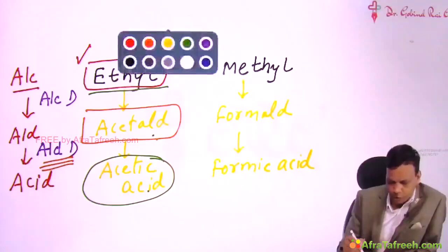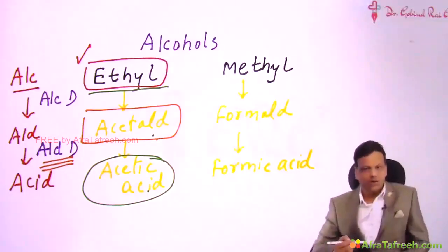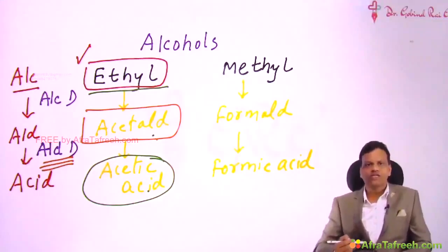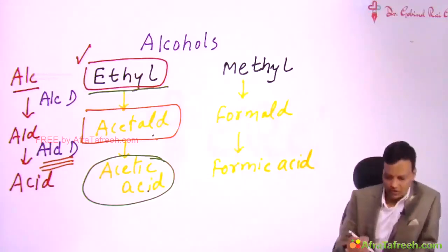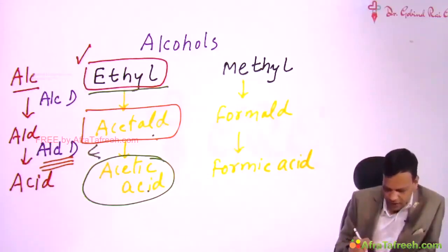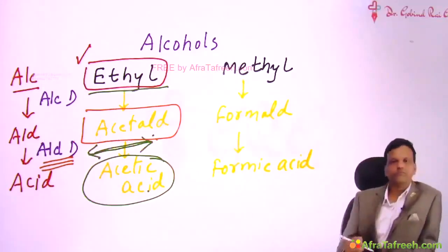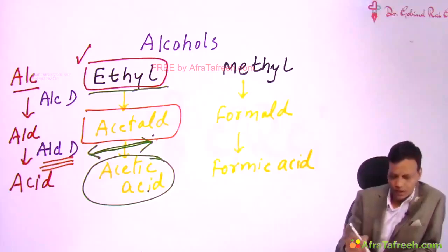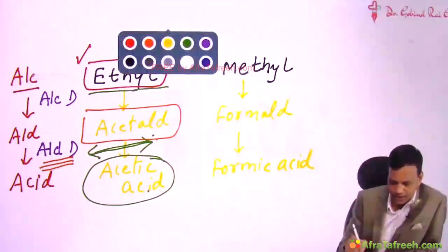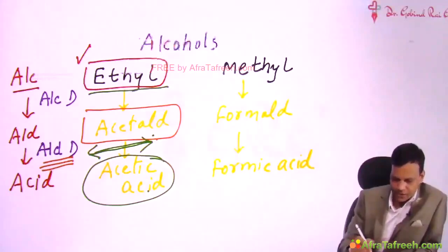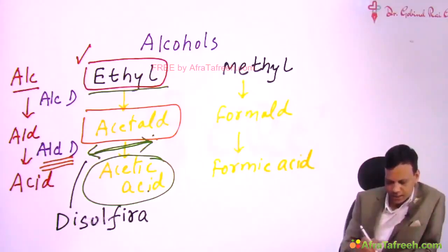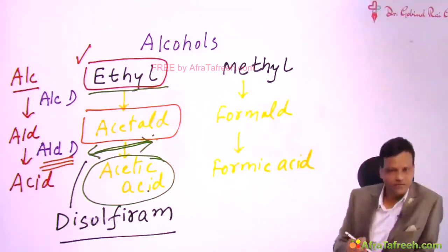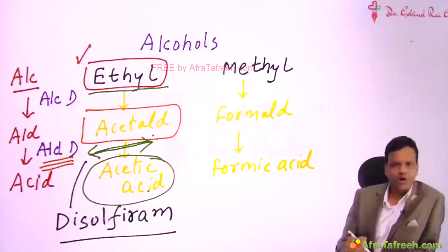If a person wants to quit alcohol, is psychologically dependent on alcohol, but is not able to quit. The person wants to quit, but cannot quit. So what we can do is give a drug which inhibits the enzyme aldehyde dehydrogenase. The drug which inhibits this enzyme is called disulfiram. Remember, disulfiram is an aldehyde dehydrogenase inhibitor. So when we give disulfiram, aldehyde dehydrogenase is not working.